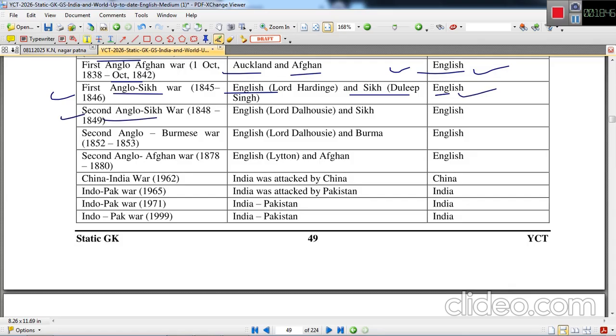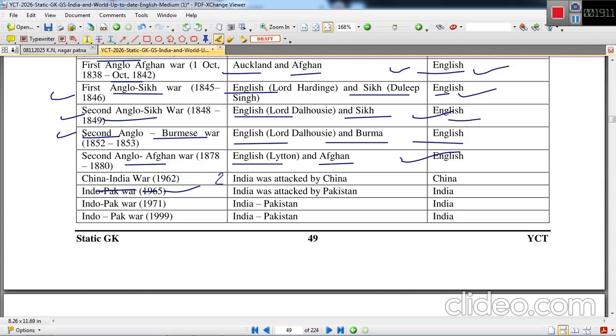Second Anglo-Sikh War, 1848 to 1849. English and Sikh. English were the victorious side. Second Anglo-Burmese War fought between 1852 to 53. English and Burma, and English again the winner. Second Anglo-Afghan War, English and Afghan. English winner. China-India War, 1962.